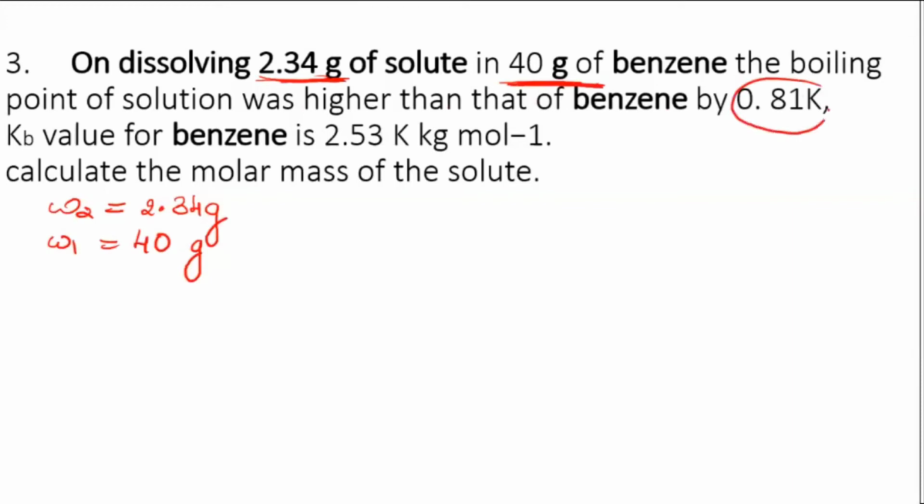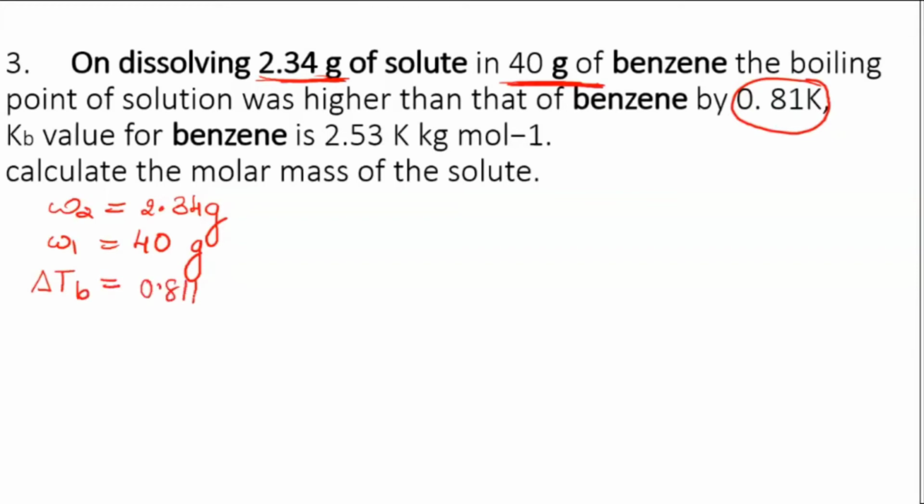The solution became higher. So I told you, when there is a 0 point something, or 1 point something, or 2 point something temperature in Kelvin, that is the elevation in the boiling point. The same goes for the freezing point also. If some point something Kelvin is given, that's the depression in freezing point. It won't be much higher, because hardly 1 to 3 degrees difference they are giving. It's for dilute solutions, so you don't find much difference. So the delta TB value is this much.